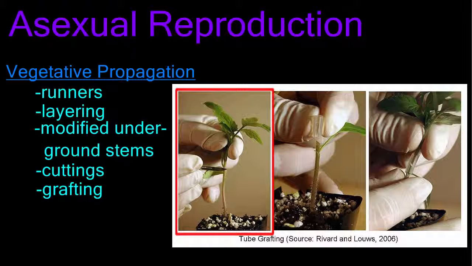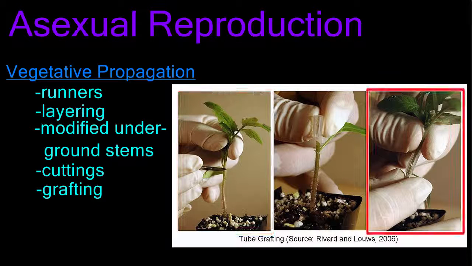Here you can see a seedling shoot being cut and removed. Here, the shoots of a second plant are being grafted to the stalk of that plant. They are held together by a tube or bandage. The base of the plant is called the stalk, and the piece that is added is called the scion.